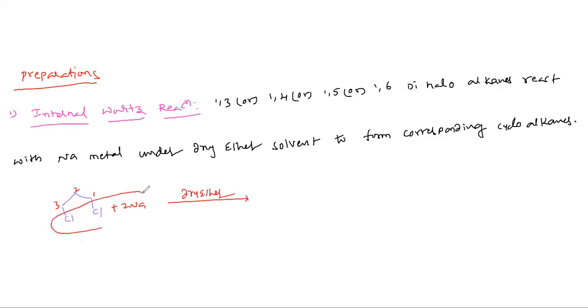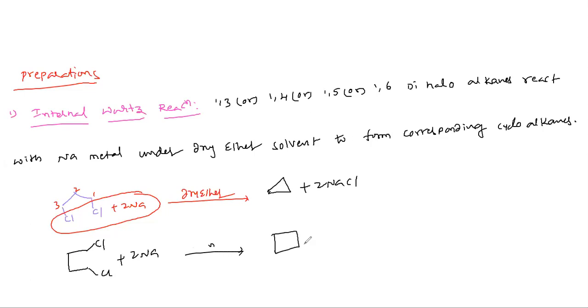So with loss of this one, finally we get this cycloalkane plus 2 moles of NaCl. If you take this, a Cl, this is 1,4, then we get this one, then 2 NaCl.